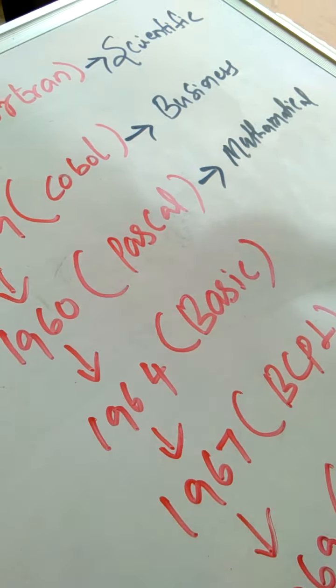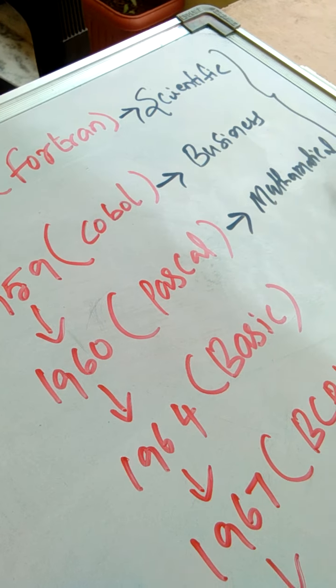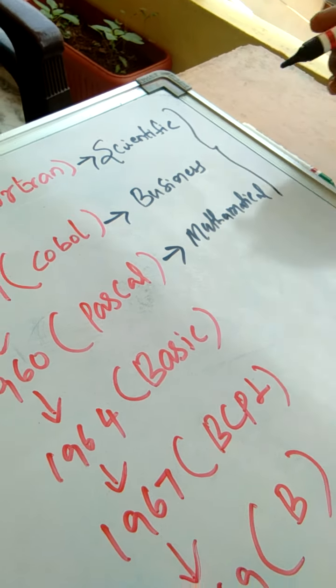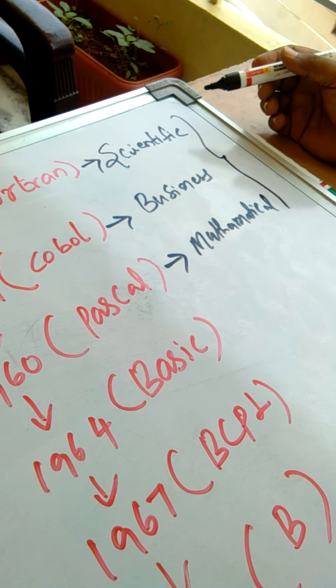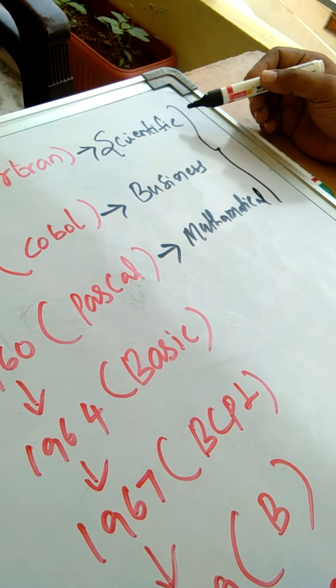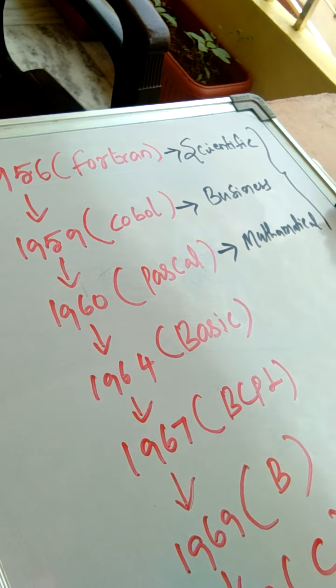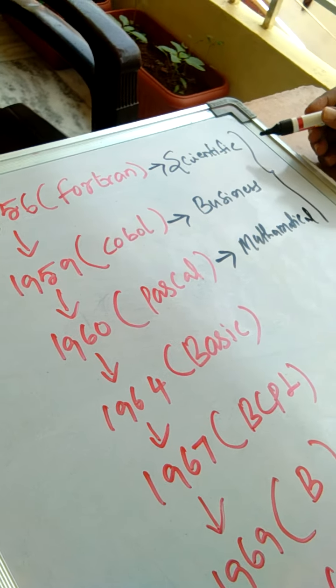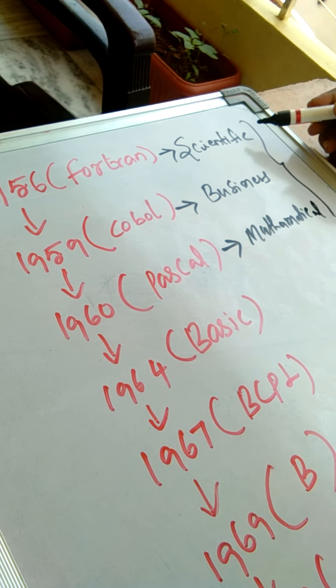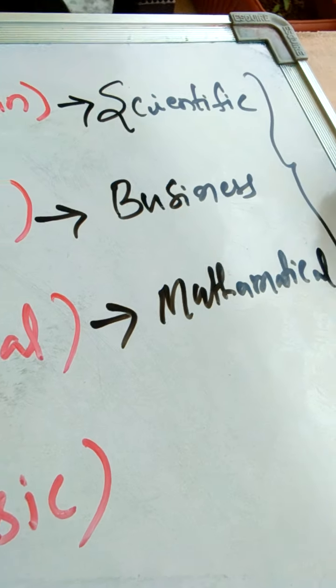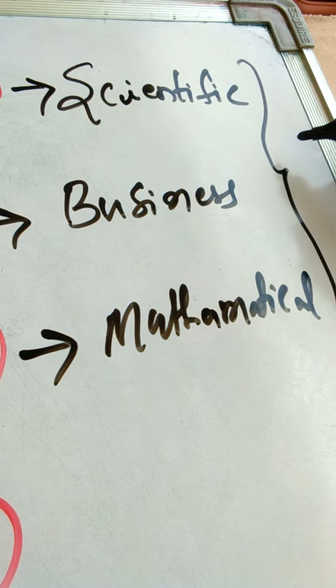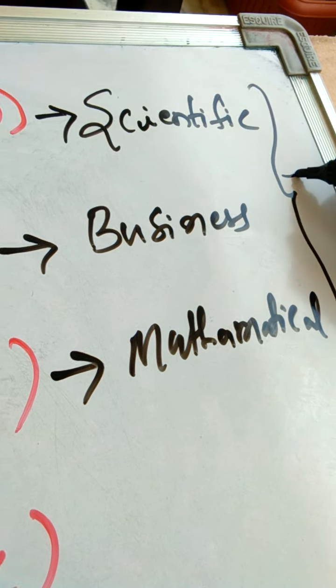The problem up to 1960 is that there were high level programming languages, but each was used for developing a specific kind of application, like scientific, business and mathematical applications. For example, if somebody wants to develop an application with business logic, mathematical logic and scientific logic, it will be difficult for the developer.